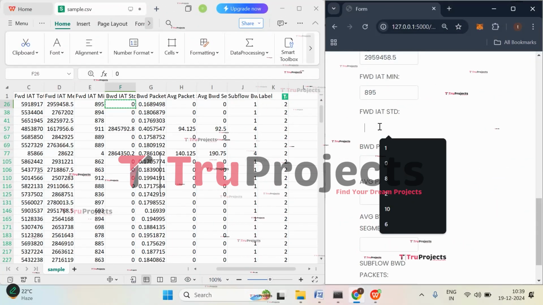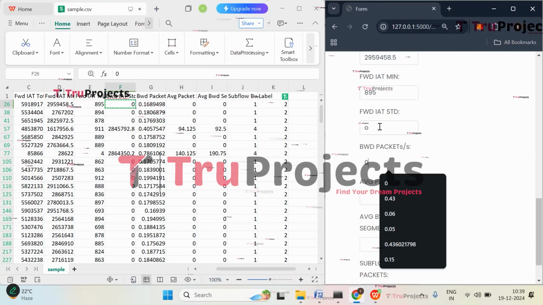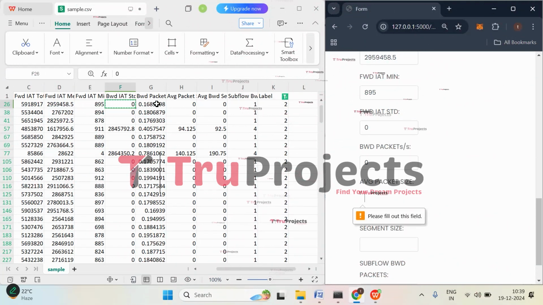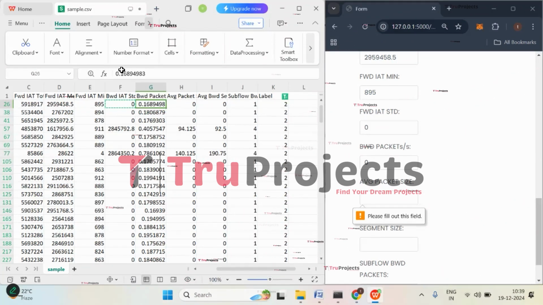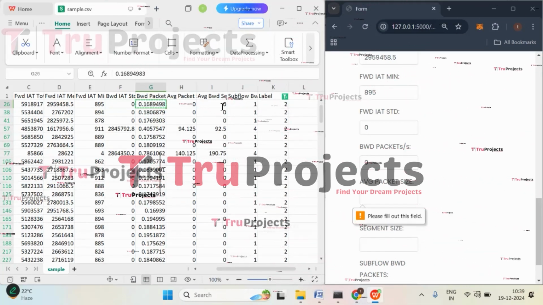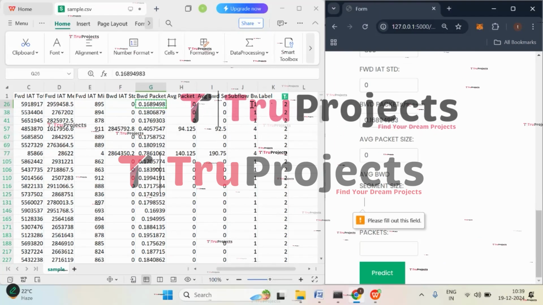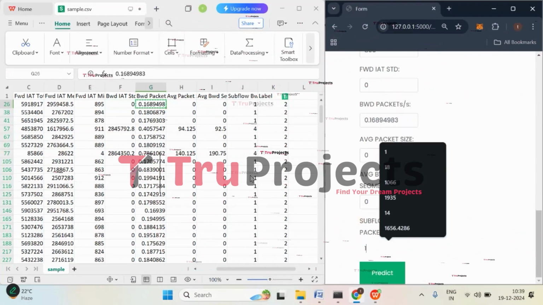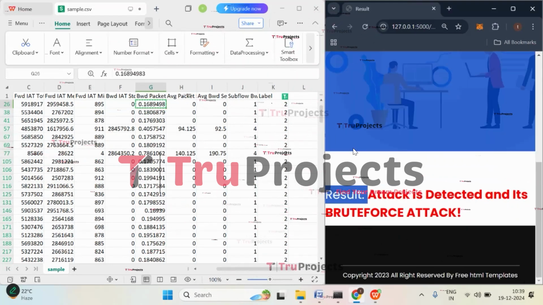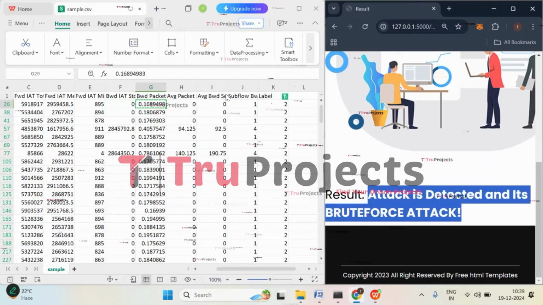So give the value 0. And the next value is 0. Give it 0. And then here average packet size is, sorry, it is backward packet size is this one. So copy it, paste it. And here the next values are 0, 0, and 1. Click on predict. Here we got the prediction that attack is detected and that attack type is brute force attack. So here brute force attack has been detected.